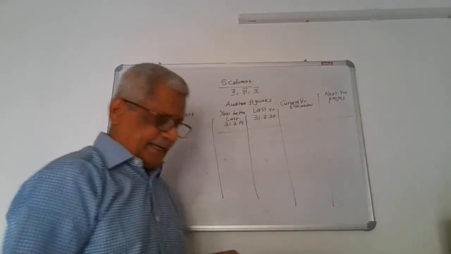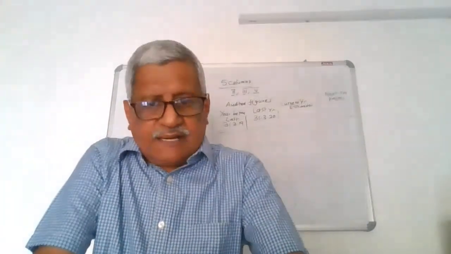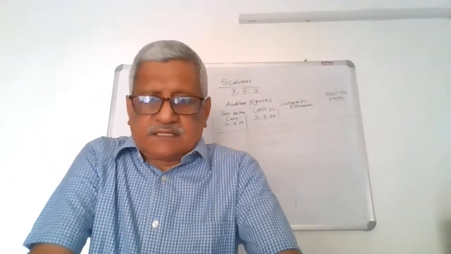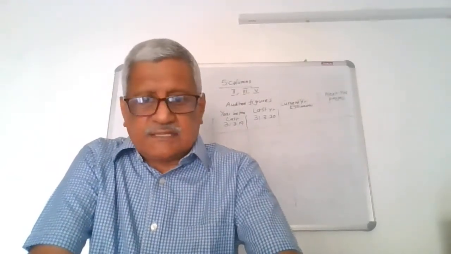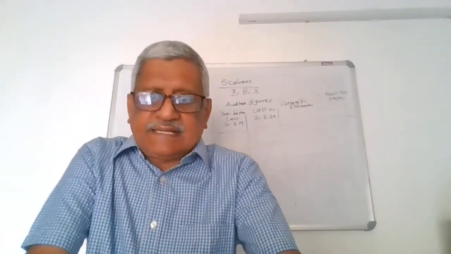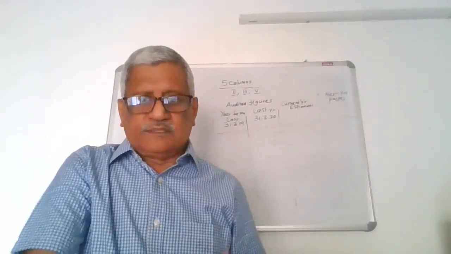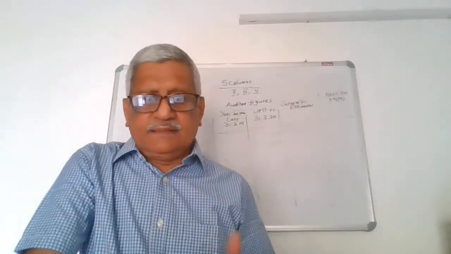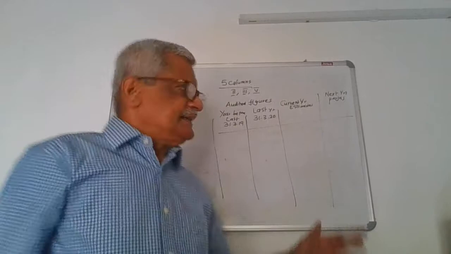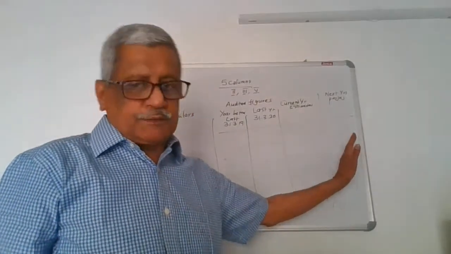So the CMA data, the form number 2, form number 3 and form number 5 will have 5 columns. The first column is the particulars. The second and the third gives the figures of the audited figures. That is the actuals year before last and the last year. And the next column is current year estimate. Based on the performance which has happened during the current year, what will be the achievement as on the last day of the financial year? That is current year estimate. This gives the one full year projection.